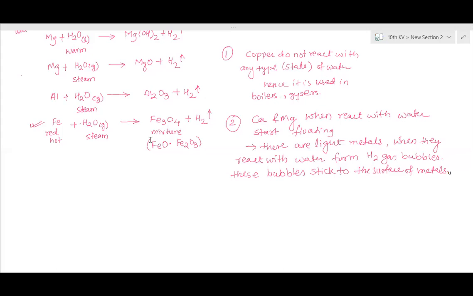So last class we have done the chemical reactions. So chemical reaction of metal with water, first with oxygen. What happens when metal react with oxygen?